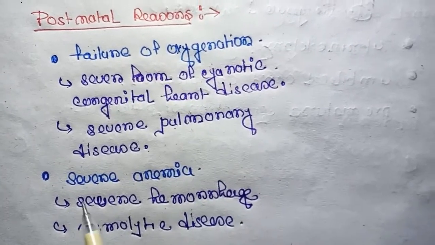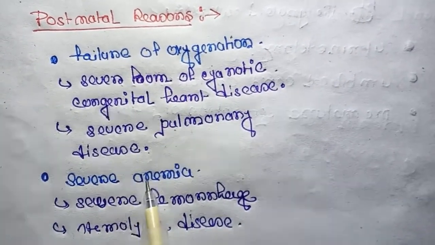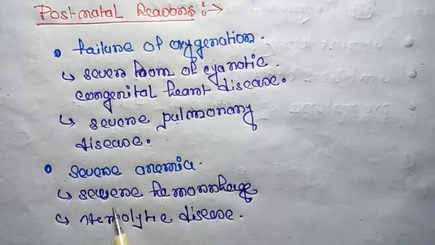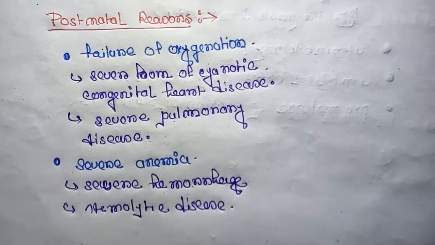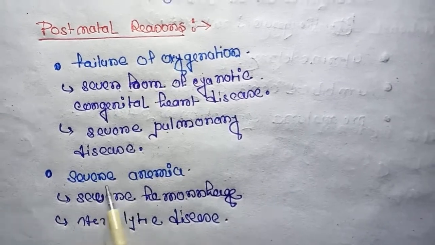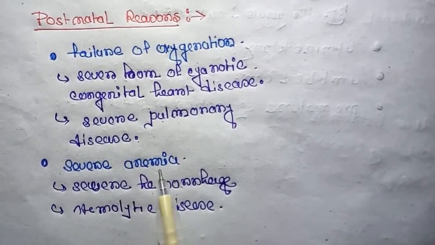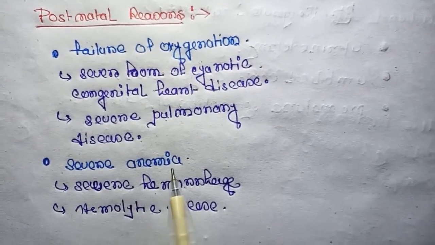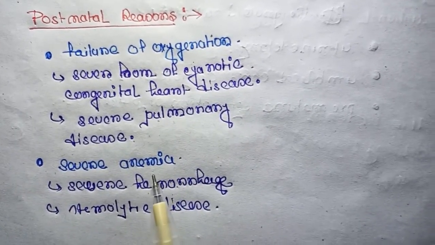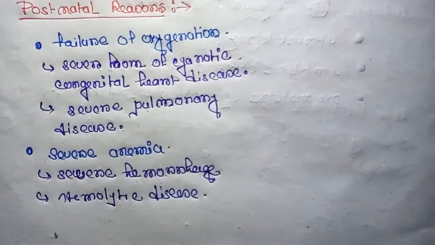Next postnatal reason is severe anemia, which occurs due to severe hemorrhage and hemolytic disease. If severe anemia occurs, the blood oxygen level is low and the baby can't get oxygen properly, and it also leads to birth asphyxia.